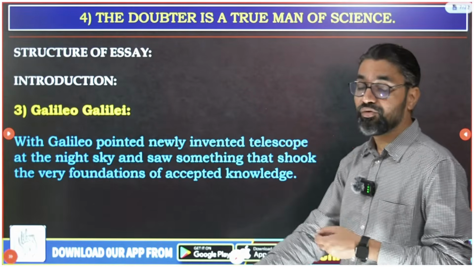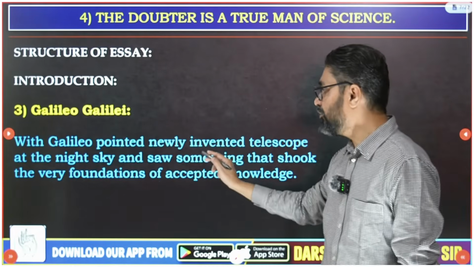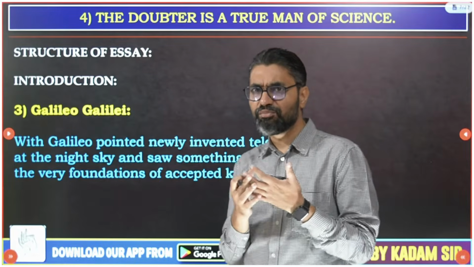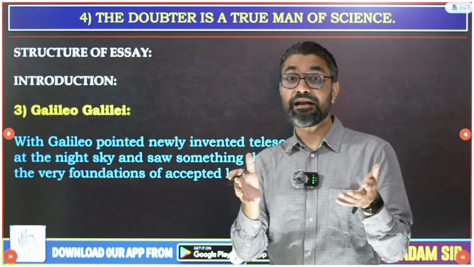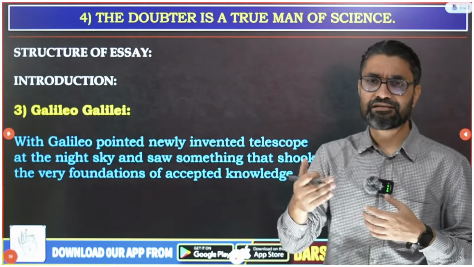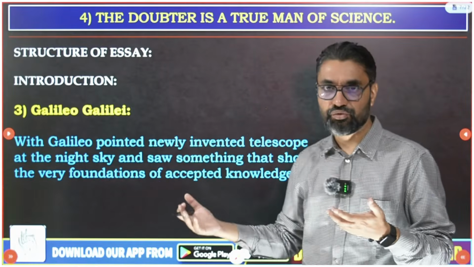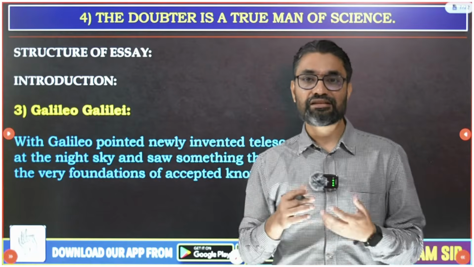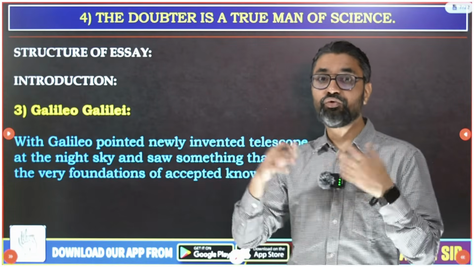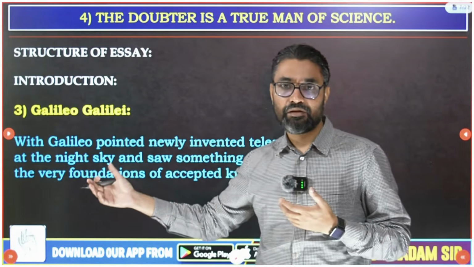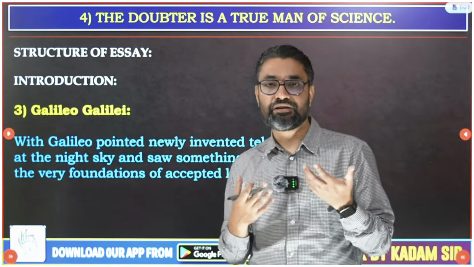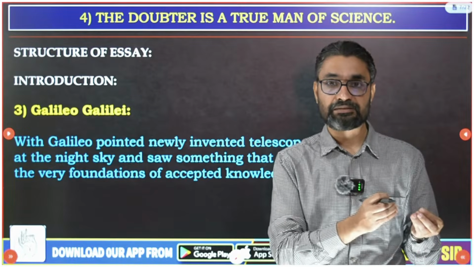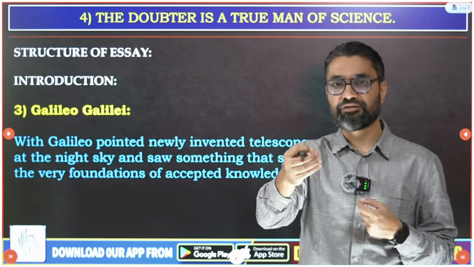Then Galileo, you can use the example of Galileo. Now here, in the introduction, I will try to make it more artistic, more dramatic in my answer. So here you can use even Galileo's story, that when Galileo created his first telescope and pointed it towards the sky, no one knew what revolution was going to come in physics. But the knowledge that he got through that telescope questioned the established assumptions, and he went on doubting those established assumptions, giving the world new theories, etc.